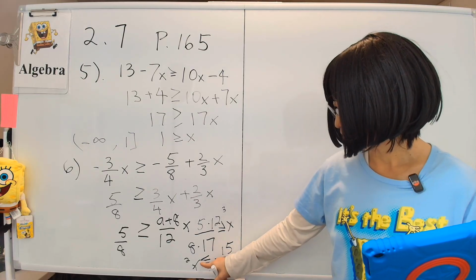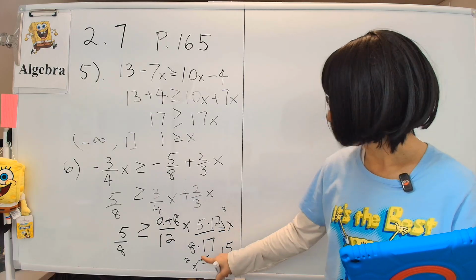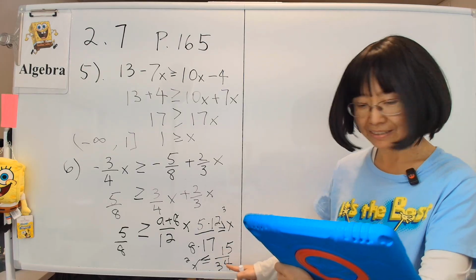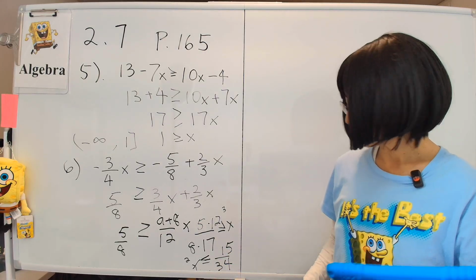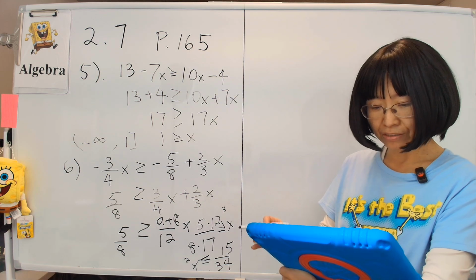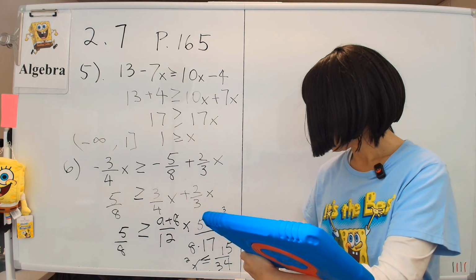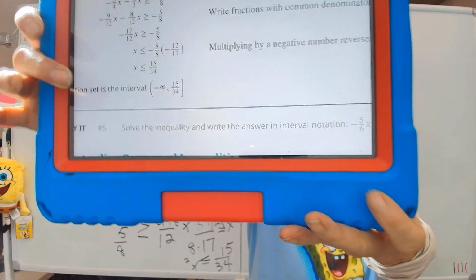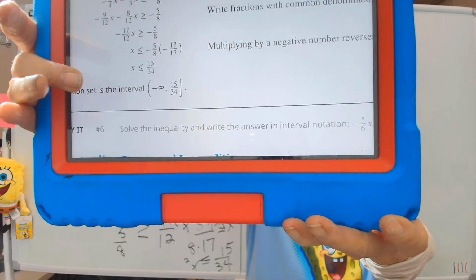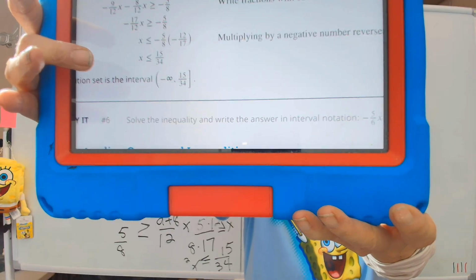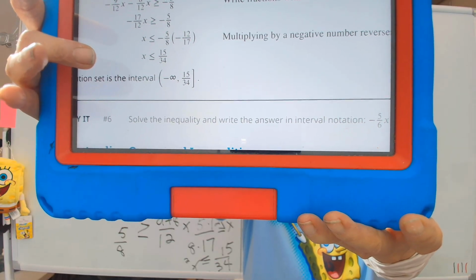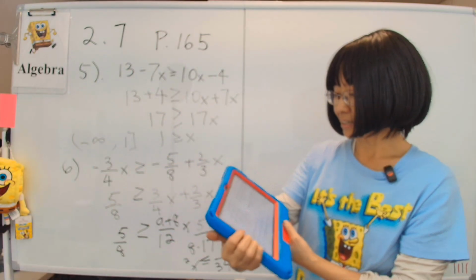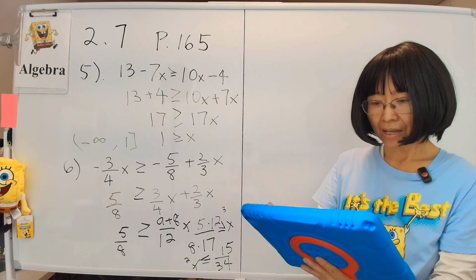X follows the point, right? So x follows the point. So that is what I got. Yep, that is correct. X less than 15 over 34. And writing it in the set notation, x is less than or equal to 15 over 34, then you write the bracket. X goes all the way up to that, and then goes back less than all the way to negative infinity with a parenthesis on the left side. So that should be it.